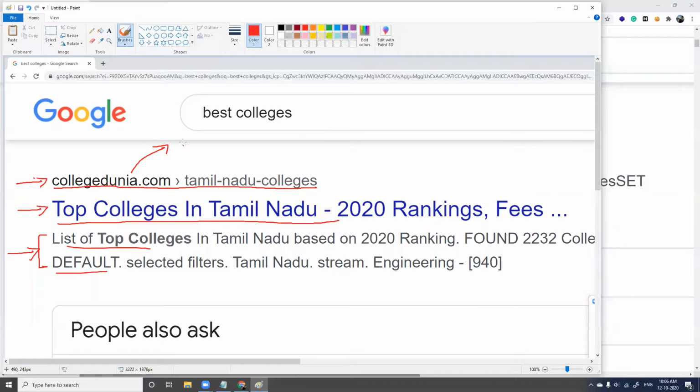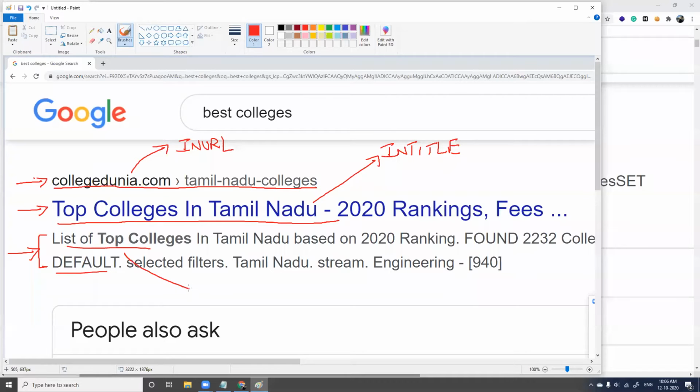What is this? This is inurl. Right? This is inurl, whereas this is intitle. This is intitle, and what do you call this?